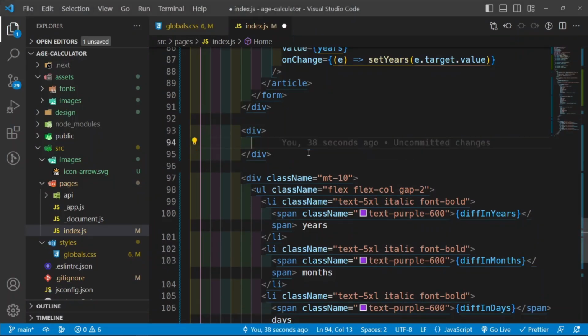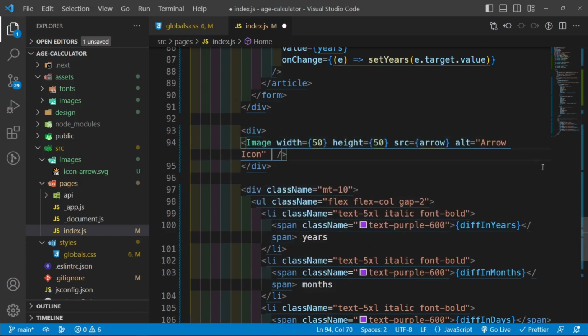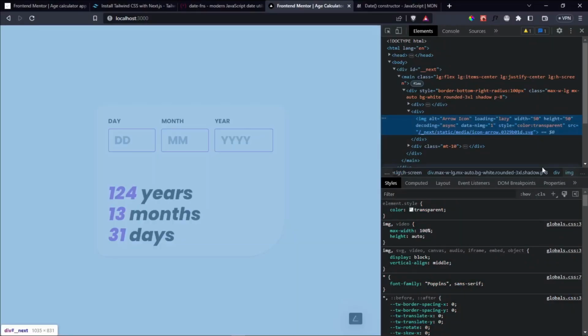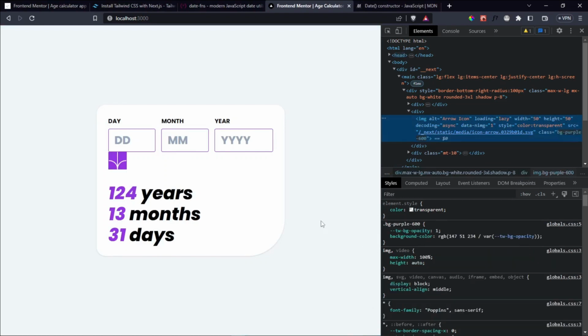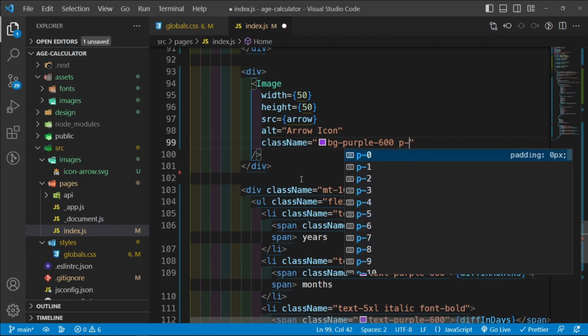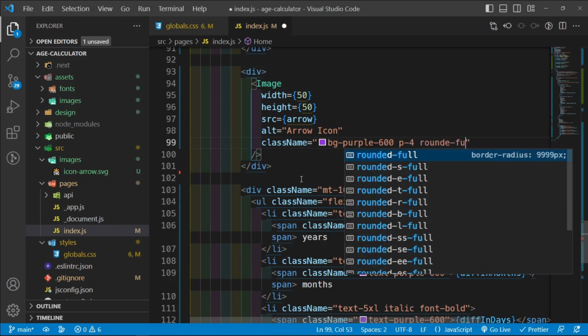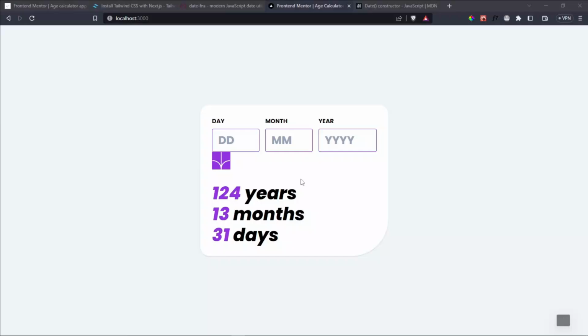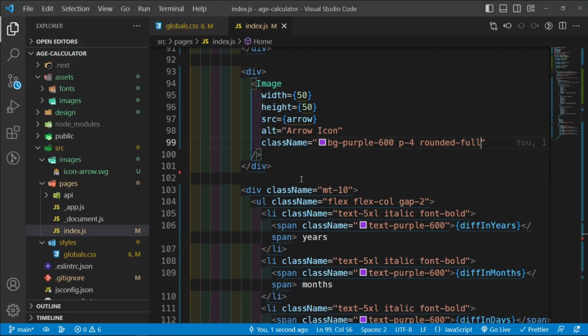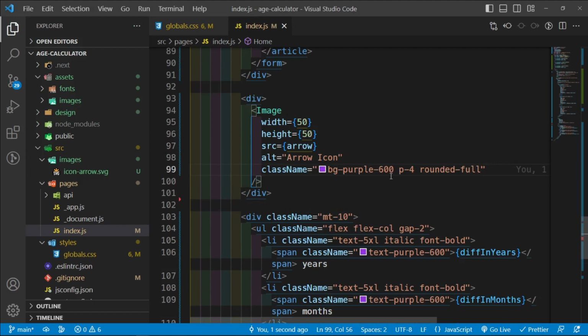So let's grab this and place it inside an article. Wait a minute, you know what? I think I can actually just style this inside here. Give this a class name of bg-purple-600. Let me see, does that work? Okay, it works. And then we need it to have padding all around of 4 with rounded-full. How does that look? Yeah, I suspected that would happen. So let's go ahead and do padding all around of 2.